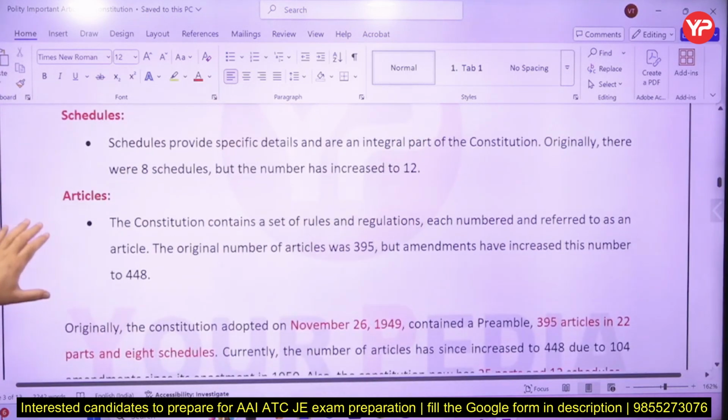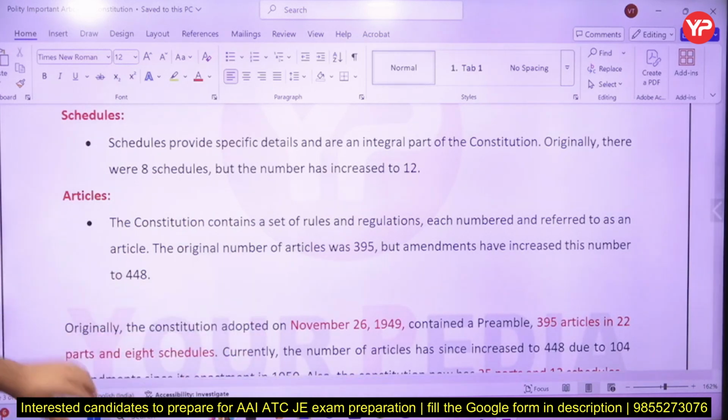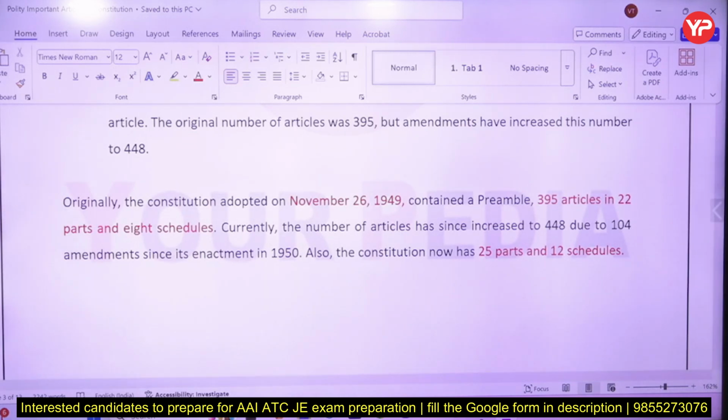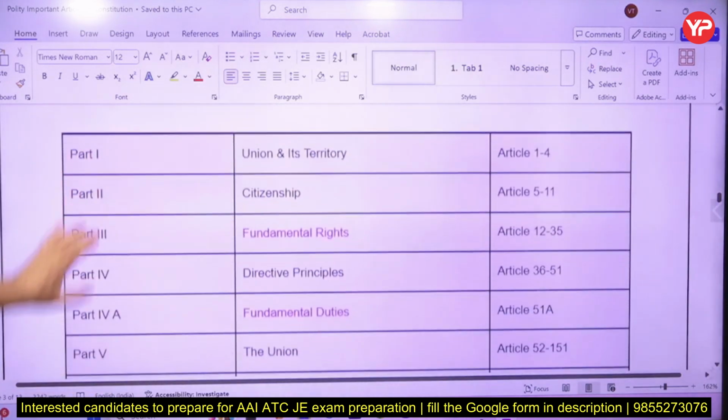When the Constitution came into force, there were 8 schedules, now we have 12 schedules. Earlier the articles were less than 400, now they are more than 400, so 450. 26th November 1949 and 26th January 1950, these are the 2 dates you should be aware of. So friends, let's start with the parts now.